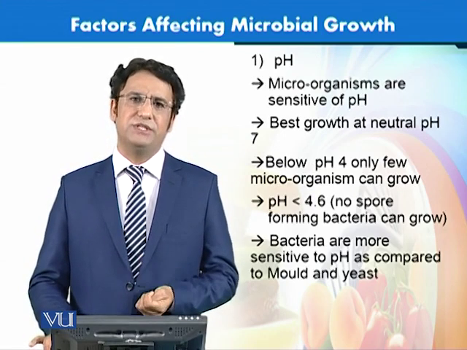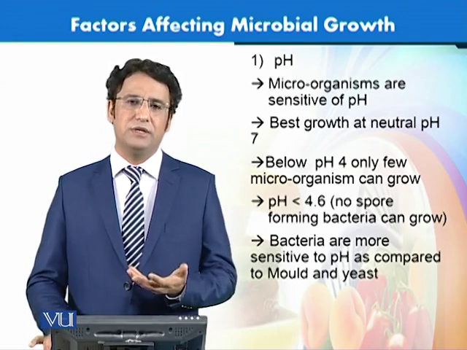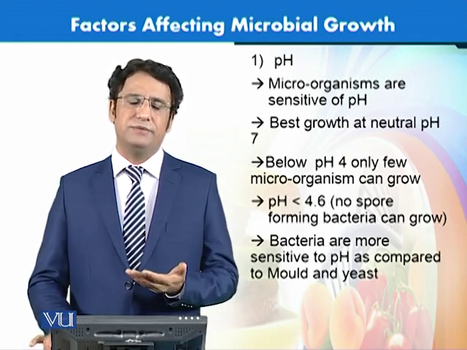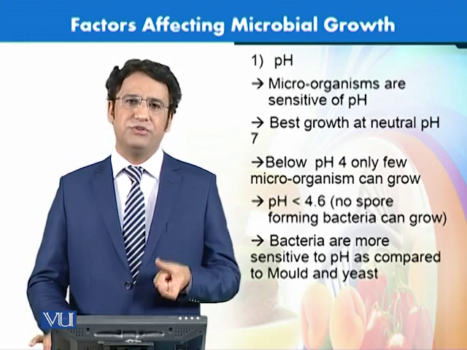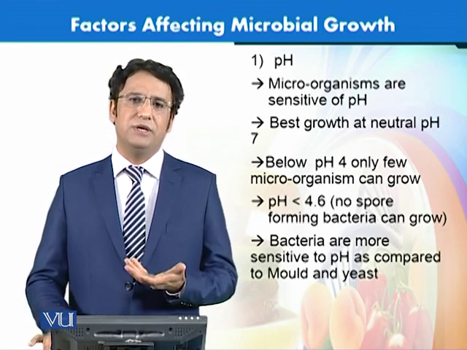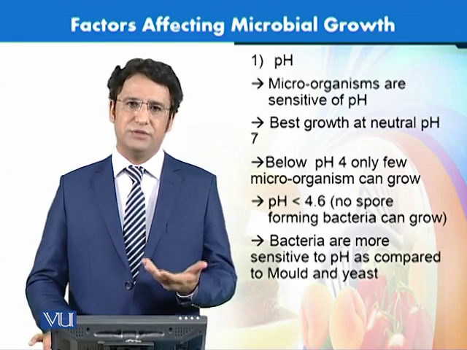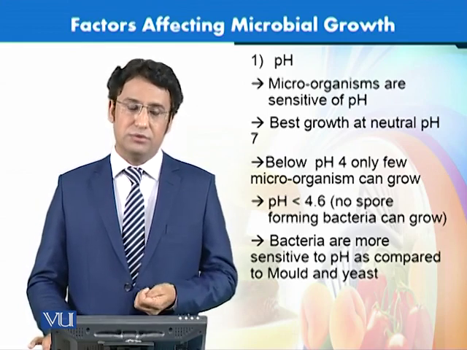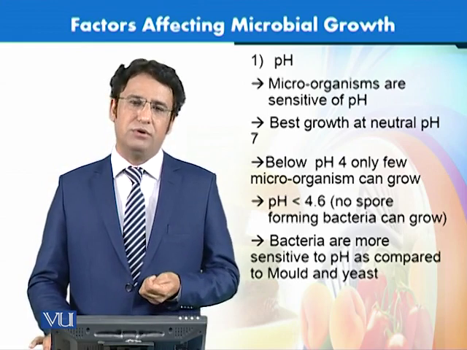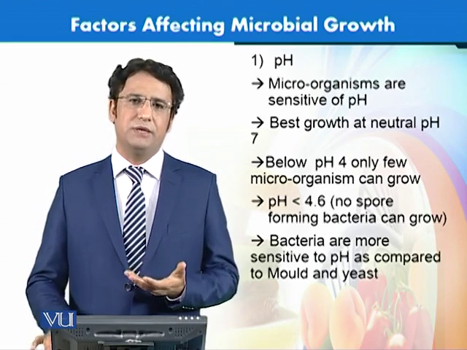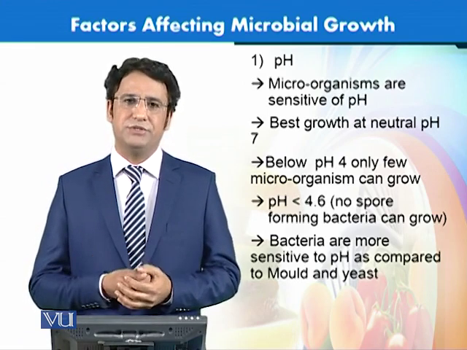microorganisms are very much sensitive to pH. As we earlier discussed, there is a pH range in which bacteria would not be growing. Similarly, there would be another range that is suitable for fungal growth or yeast growth. Most of the bacteria prefer a neutral pH.